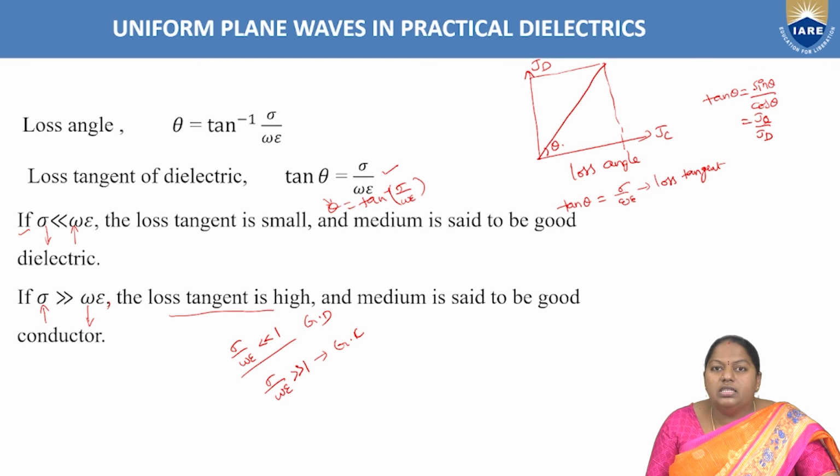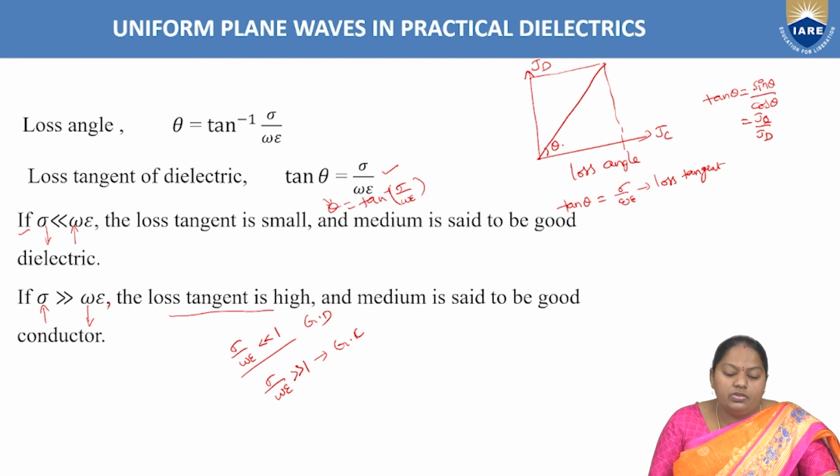So what we have learned in this particular lecture is three cases of dielectric medium: we have analyzed uniform plane wave propagation in three cases of dielectric medium. Firstly lossless dielectrics, the second case lossy dielectrics, and the third case practical dielectrics.